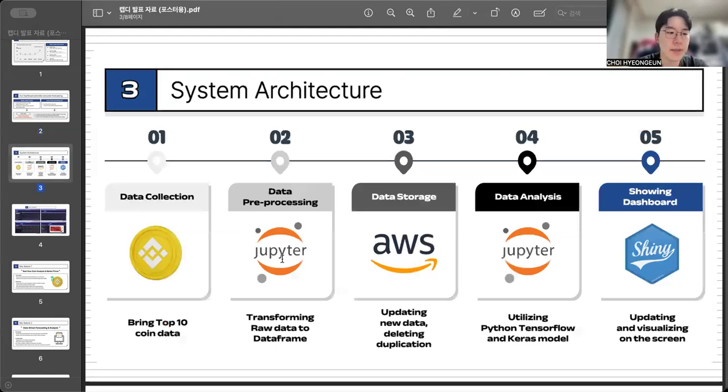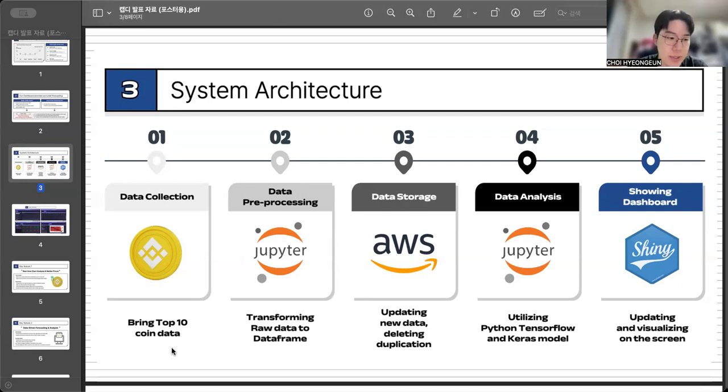So how did we build this? Let's look at the system architecture in 5 steps. Our pipeline consists of 5 main stages. The first one is data collection. We pull real-time data for the top 10 cryptocurrencies using the Binance API. This is the logo of Binance, which is one of the most famous cryptocurrency platforms in the world.